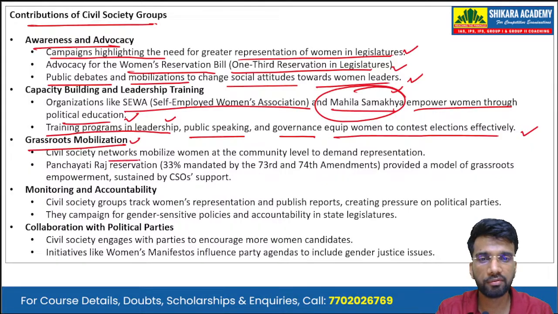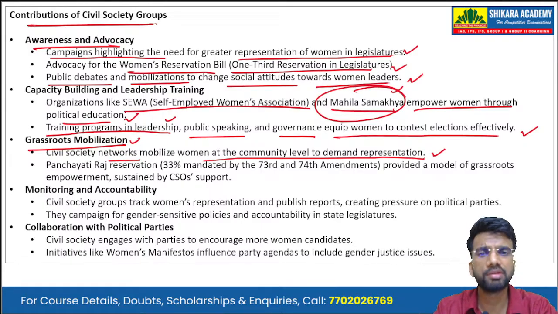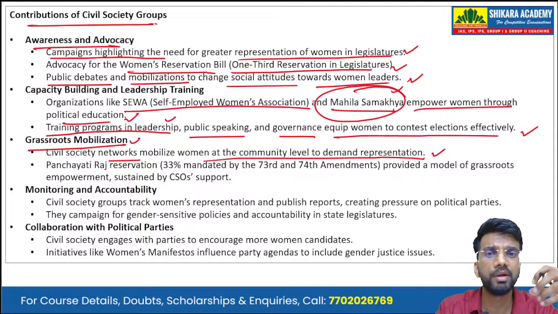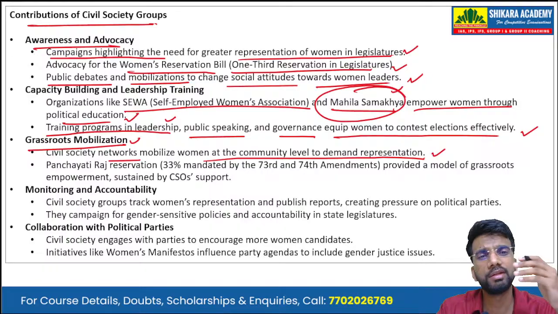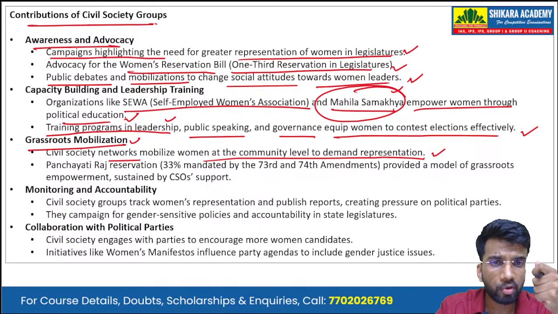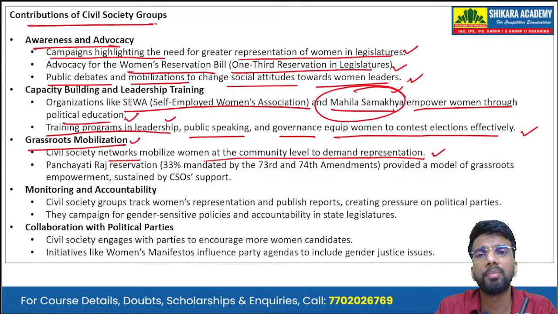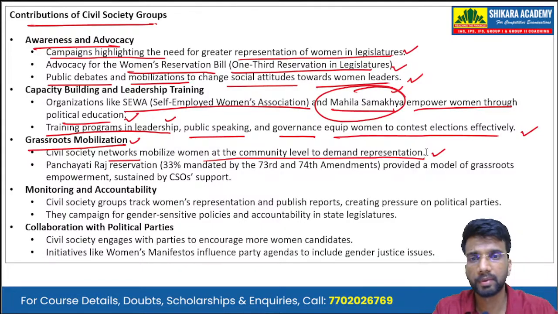The civil society networks mobilize women at the community level to demand the representation. The Panchayati Raj reservation, that is the 33% that has been mandated by the 73rd as well as the 74th Amendment, both at the Panchayati Raj institutions as well as in the urban local bodies, provide a model for the grassroots empowerment sustained by these civil society organizations' support.